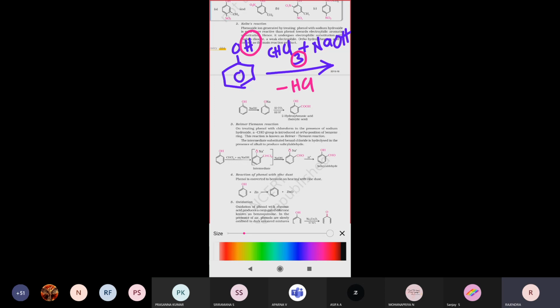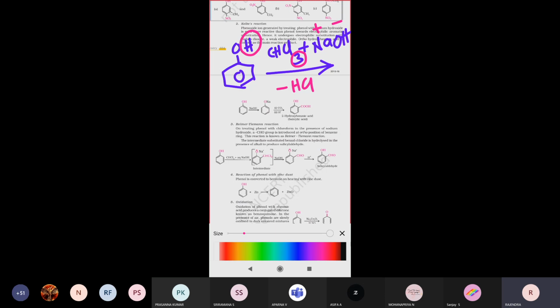Understood? One H plus and one Cl minus are lost, so HCl is eliminated. The NaOH remaining dissociates into Na plus and OH minus.